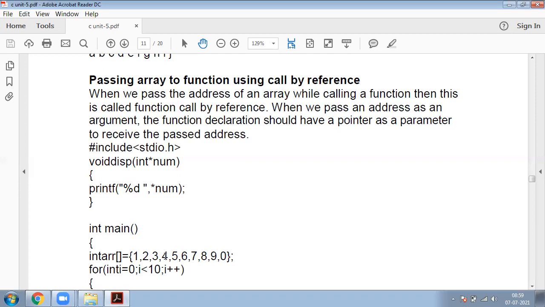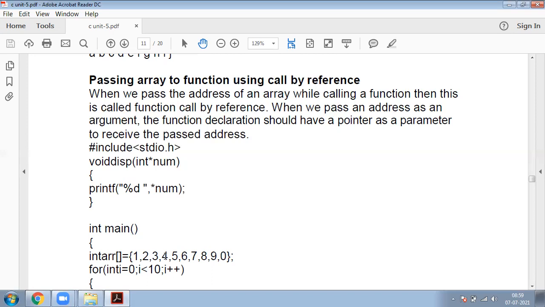In call by value, actual parameters are copied to the formal parameters. But in call by reference, we pass the address of an array while calling the function, and this is called call by reference. When we pass an address as an argument, the function declaration should have a pointer as a parameter to receive the passed address.